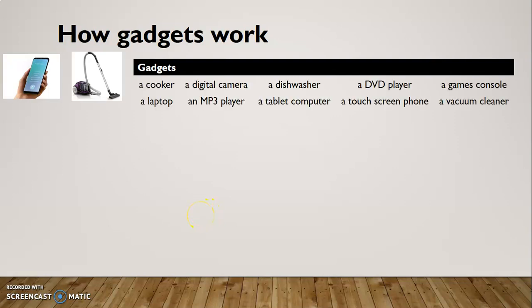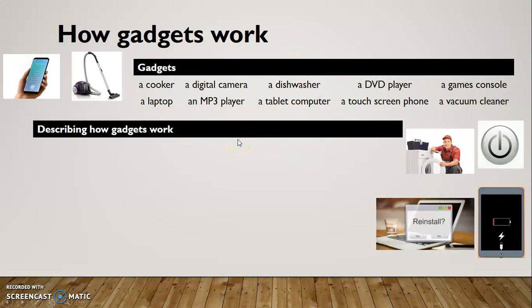Vocabulary, how gadgets work. So what gadgets do we have? These are a little old-fashioned, but let's take them. A cooker, a digital camera, a dishwasher, DVD player, games console, laptop, MP3 player, if you remember them. Now everyone just has a phone, a tablet computer, a touchscreen phone, or a vacuum cleaner. Some of them we have in our homes, some in the living room, some we have in our bedrooms or we take to school.